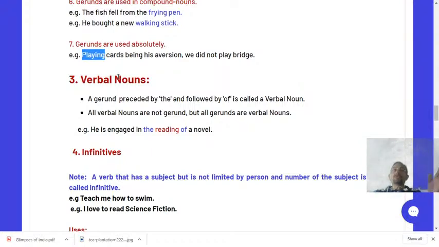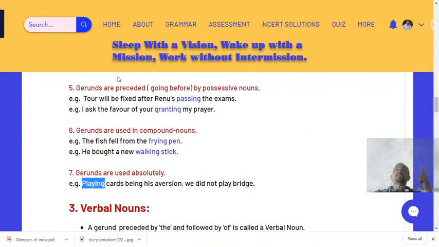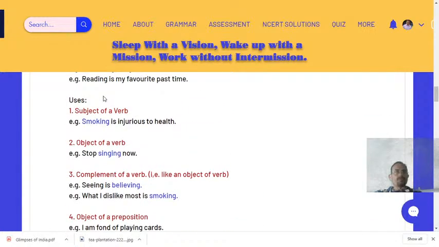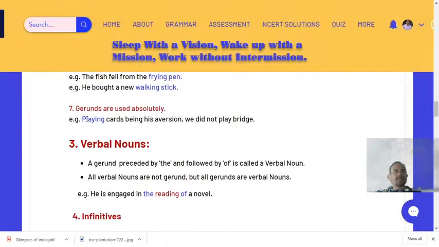And as I told you, gerund used as subject. Whenever a gerund is used as a subject before the verb, then that particular ing word can be used as a gerund in the form of subject of a verb, like here I have shown you. Subject of a verb. So that's all about gerund, dear students.